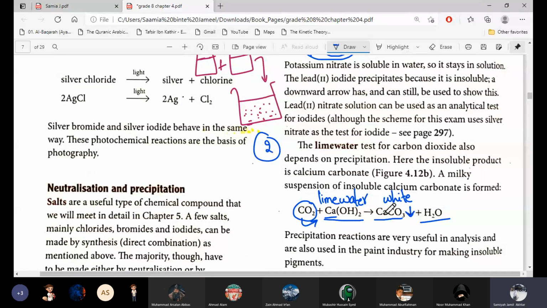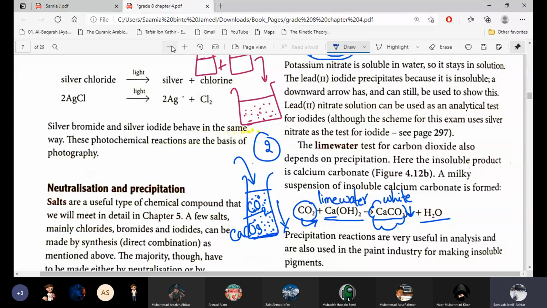This calcium carbonate is actually the reason behind the lime water turning milky or cloudy. When we have lime water and we allow carbon dioxide to enter it, the calcium carbonate will start to form. Calcium carbonate forms white precipitates. First, these precipitates will swim in the whole solution, so it appears cloudy. After some time, when we leave it for a few hours, these white precipitates will settle down at the bottom. So this is the second method.